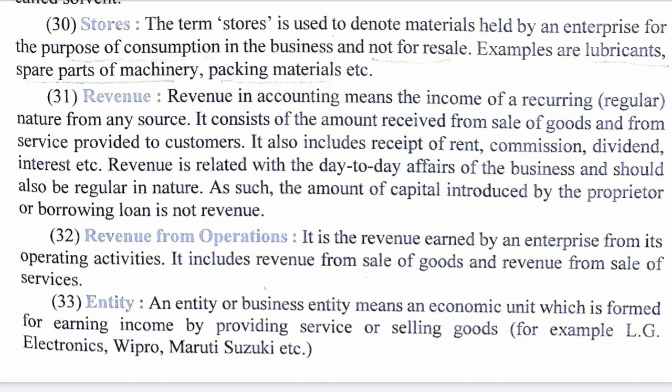What are stores? Stores are those things which are used up in the process of production. So when furniture is made, paint is consumed, nails are consumed, polish is consumed, Fevicol is consumed. So in a furniture workshop, all these things are called stores. Stock will be the finished furniture, tables or chairs, but stores will be those things which individually do not have any value, but they are used in the process of production. So these are called stores.